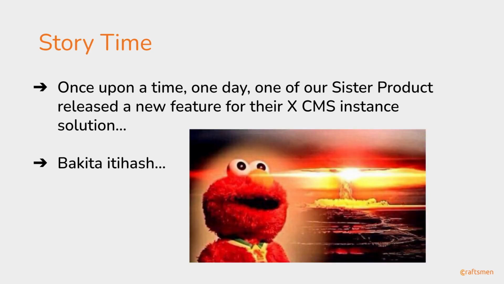Our system went haywire, boom, and it wasn't working as it should have. There were some unexpected scenarios happening, which we'll see in the future slides. The customer was disappointed, because this is not what the customer signed up for.